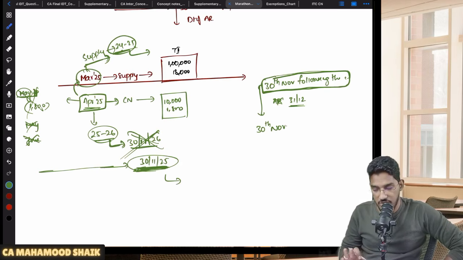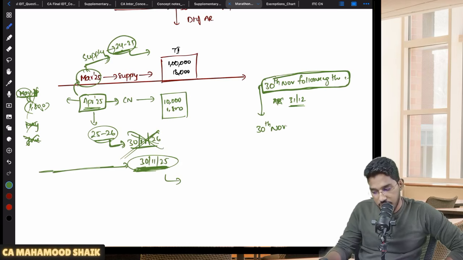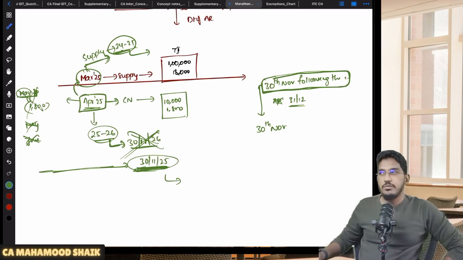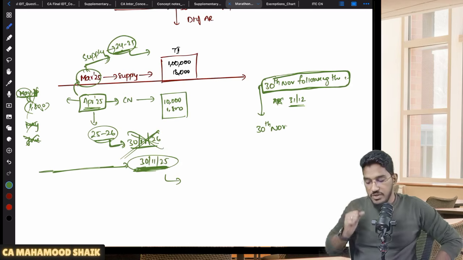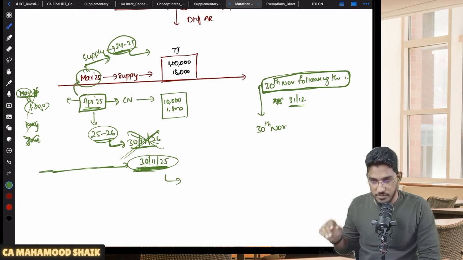Your output tax liability will not get reduced if you are declaring it after this date. Understood? Clear? So this is one such important point which you have to pay attention to. This is what I thought of covering in the tax invoice chapter. Many a times MCQs are going to come from here, so I don't want you to miss this area. That's why I have covered this point as well.